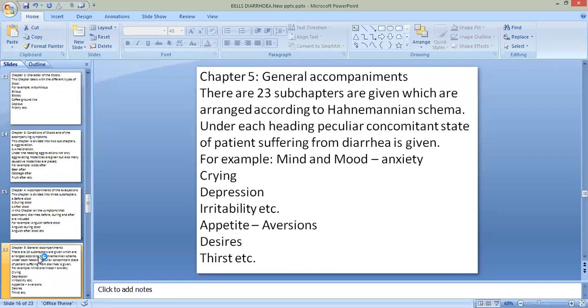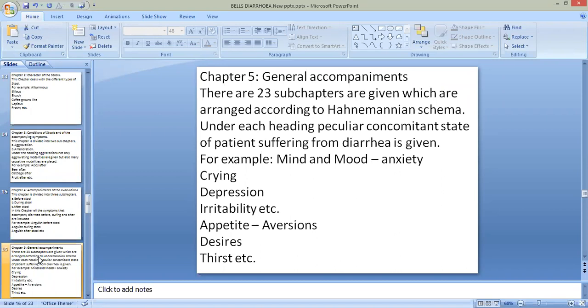Like general accompaniments, there are 23 subchapters, as we discussed earlier, how they are arranged. Let's start from mind and mood. So there are 23 subchapters, which are arranged according to the anatomical scheme.